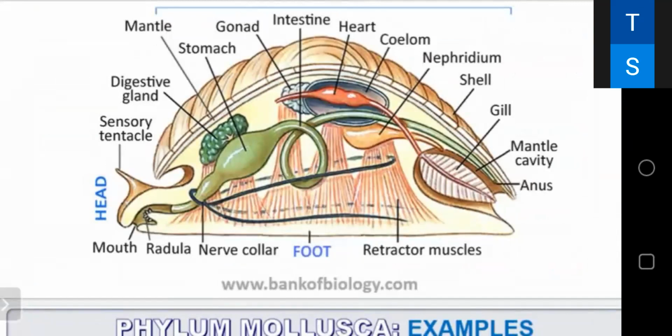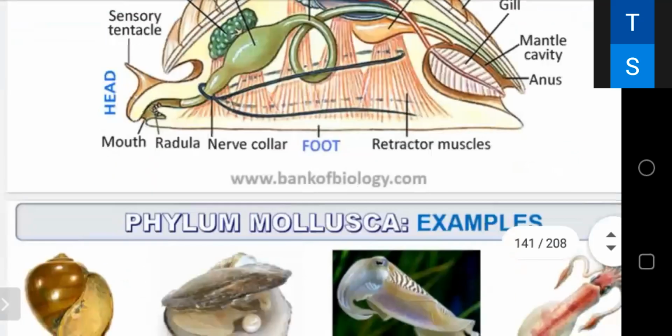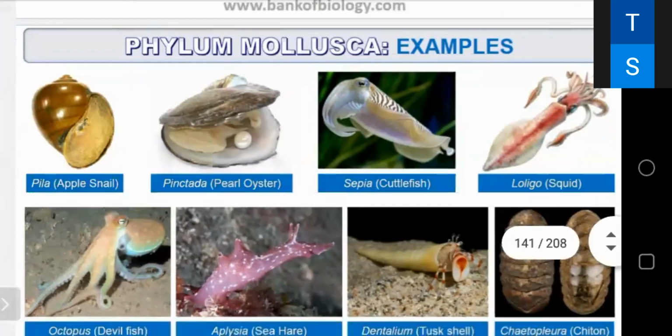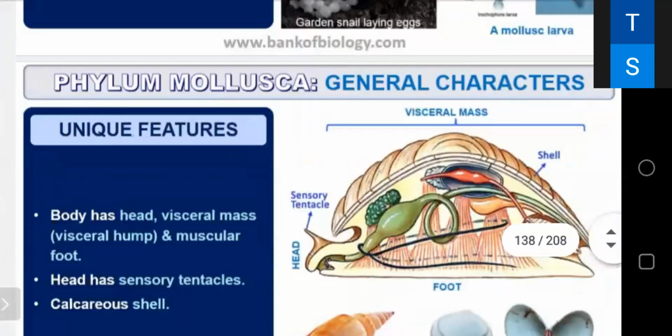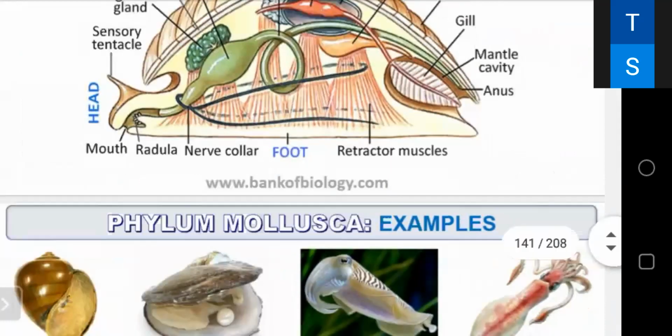Okay, so this is how it looks like. The sensory tentacles are there, head is there, digestive gland, stomach, gonads, intestine, coelom, nephridium, shell, gill, mantle cavity. You can see everything in this image. Foot, that is head, visceral mass, and foot. These are the examples, and this is the pearl. Okay, you can see clearly.